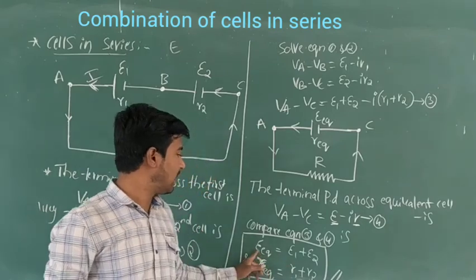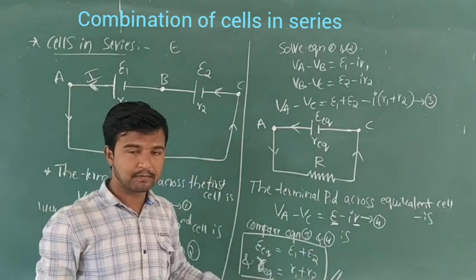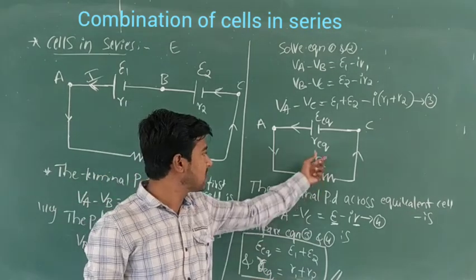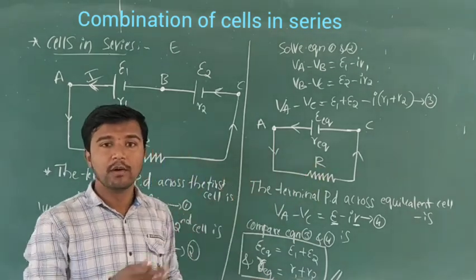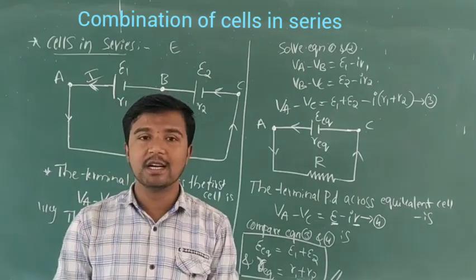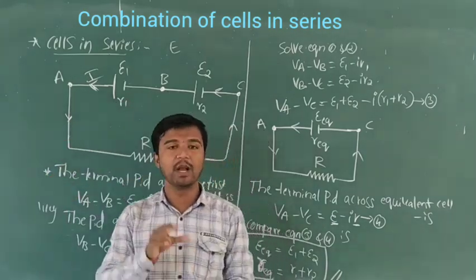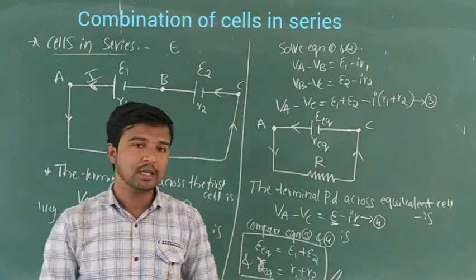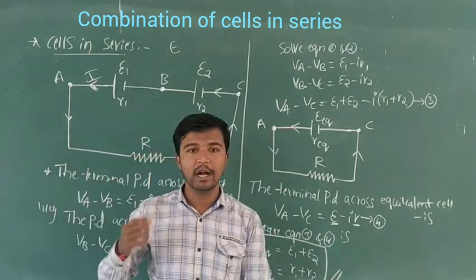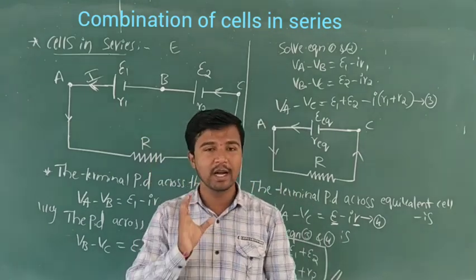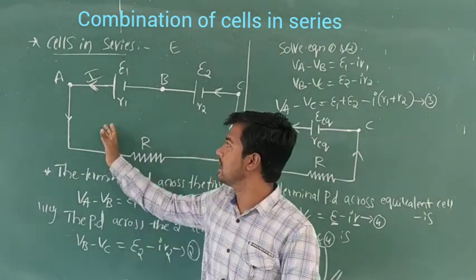Equivalent EMF is E1 plus E2, means total. Equivalent resistance is R1 plus R2. Where I is the same, means current is the same in each cell when connected in series. This is how we derive the relation for cells in series. Understood? So, easy way.